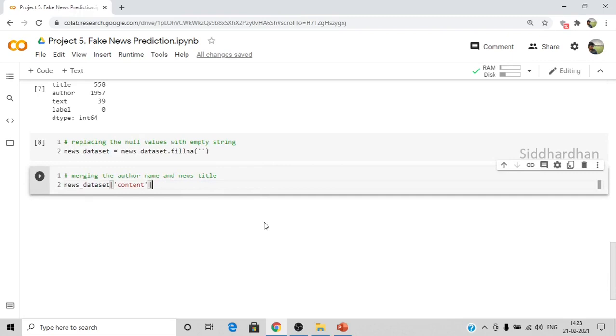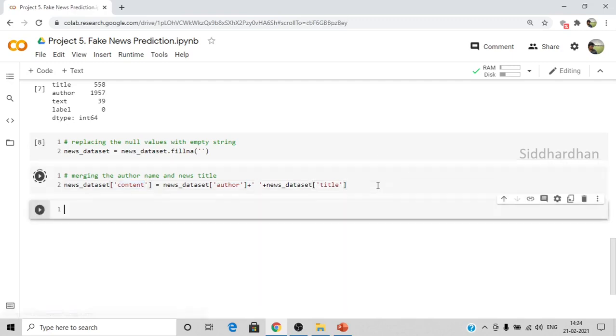Let's mention it here. I want a new column named content, and I want the author column and the news column, sorry, the title column. I want to separate them with a space, so that's why I'm using a space inside these quotes plus. This plus symbol concatenates two strings. So I want to combine this author column with my title column, and store that in a new column called content. I'll run this.